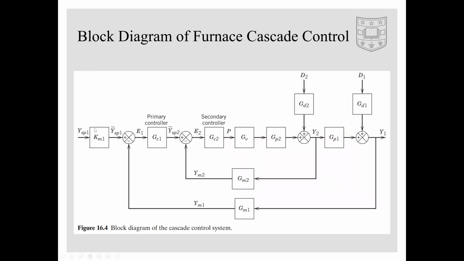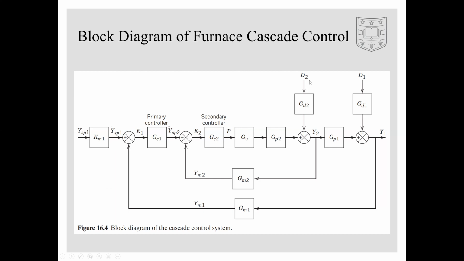In this system, YSP1 is the set point of the hot oil temperature, and YSP2 is the set point for the fuel gas pressure. E1 is the observed error in the hot oil temperature, and E2 is the observed error in the fuel gas pressure. These errors are created by disturbances D2 and D1.